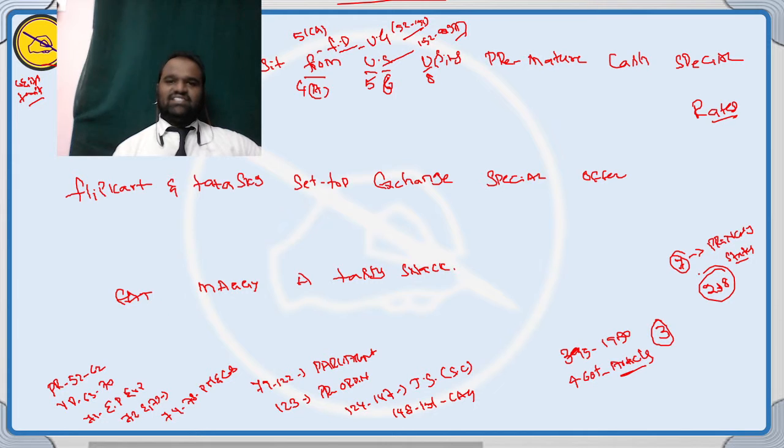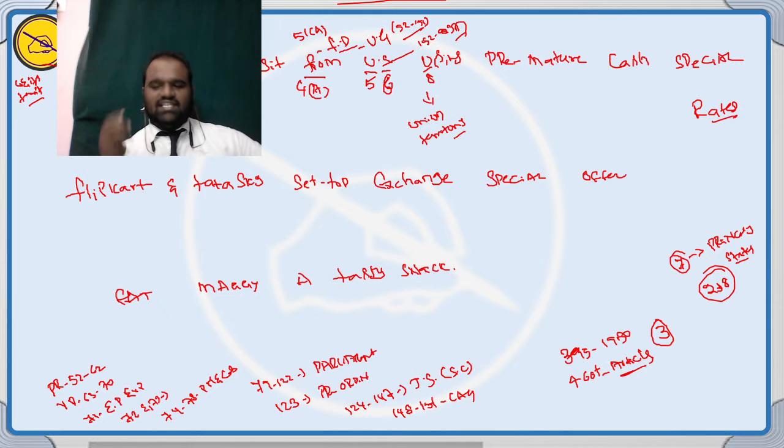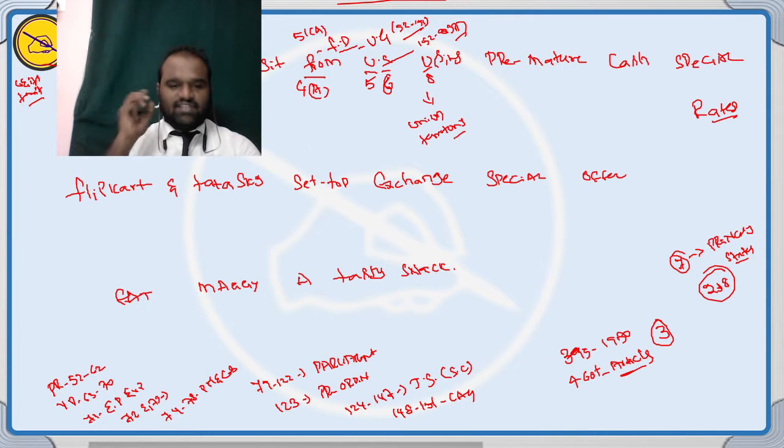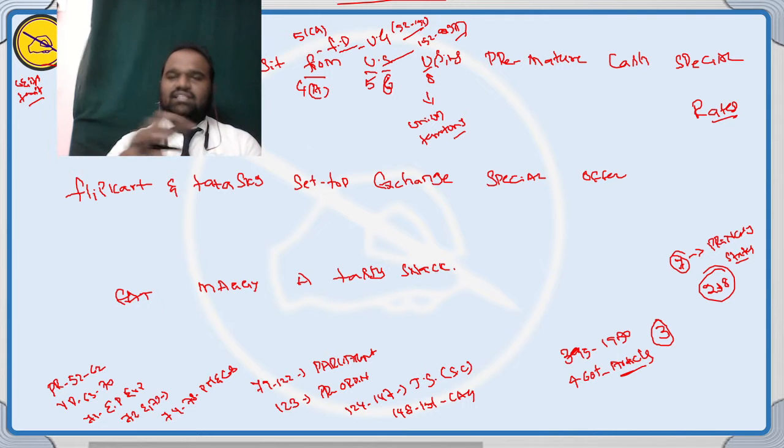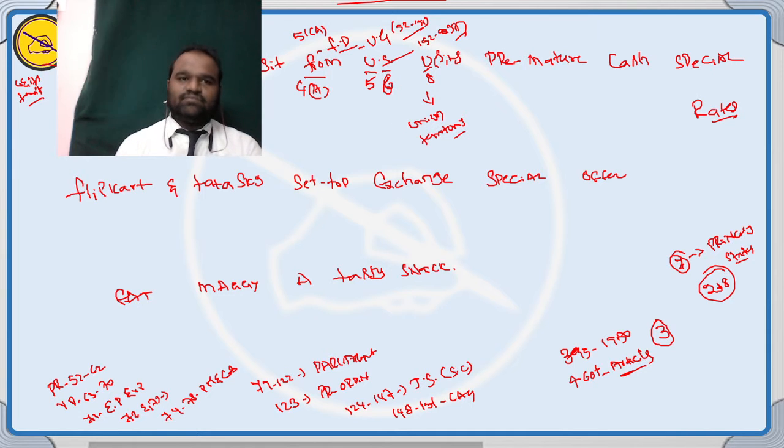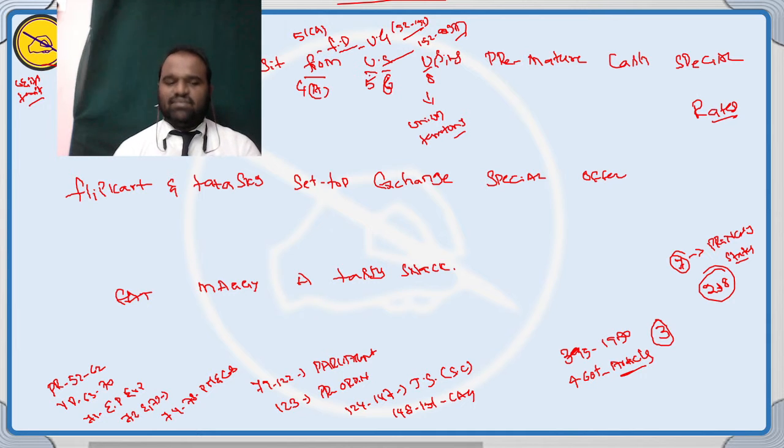Let's come to Part 8, which is called the union territories, like Delhi, Chandigarh, Andaman and Nicobar, Lakshadweep, Daman and Diu, Dadra and Nagar Haveli. So all the UTs come in Part 8. U for union territories. The Part 5 U is the Union Government, and Part 8 is the Union Territories.